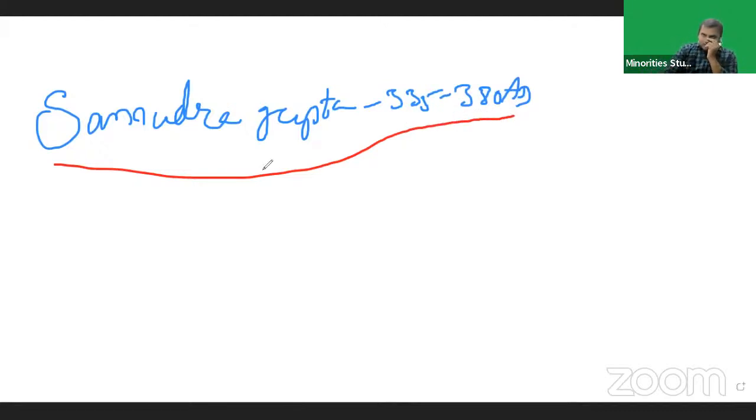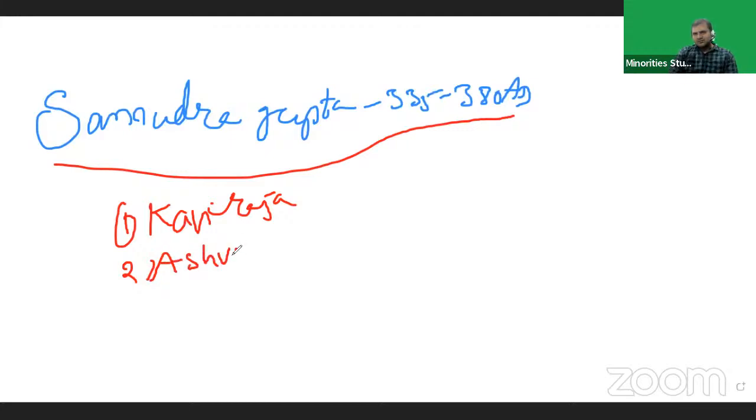His important titles were Kaviraja and Ashwamedha Parakrama.